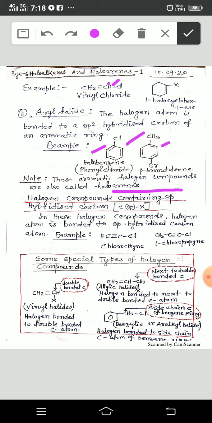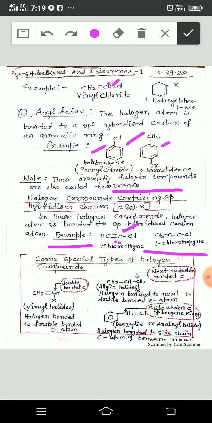Halogen compounds containing sp hybridized carbon are also available here. That is only for your example or concept. Though we are not related with these compounds in this chapter, you must have an idea that this is also a type of halogen compound in which this carbon atom is attached. This carbon atom is sp hybridized.